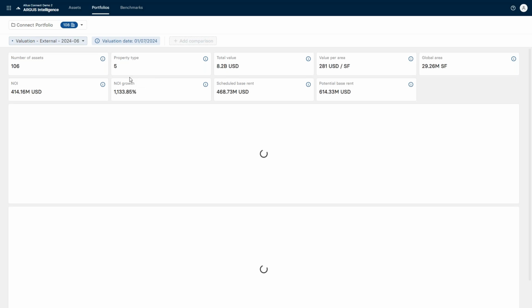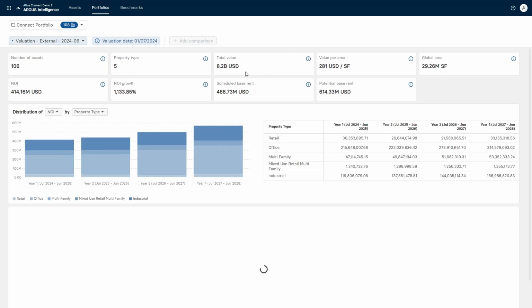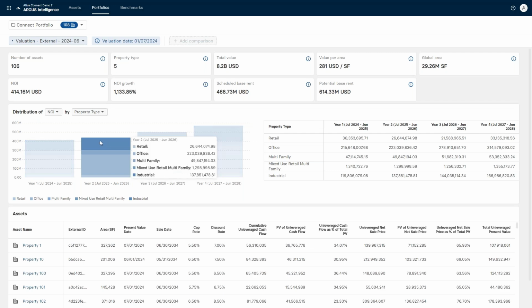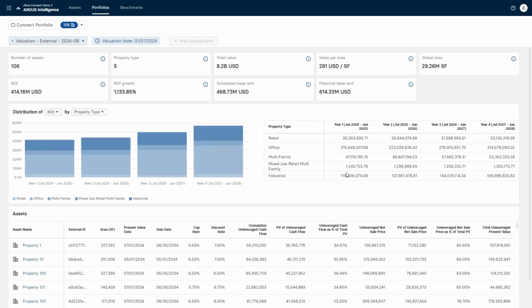And then we start getting into some of the key elements of what's going on in the asset. So for this part, in the portfolio, in this example, my portfolio has a total value of $8.2 billion. Right down below, we do see the distribution, in this case of NOI by property type. Now, things like this we can change. If you want to see how much area measure I have for each of those, or what rent I am looking at for those different property types, we can do that as well. It's going to show the current year and the next 3 years based on the valuation date inside those assets.